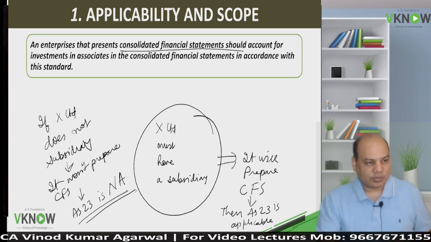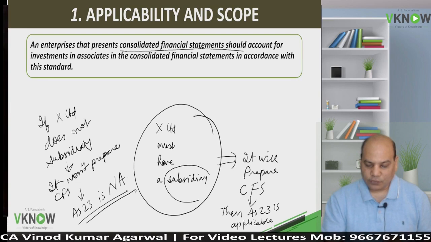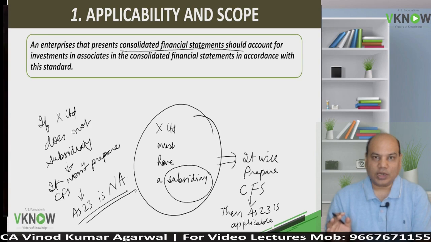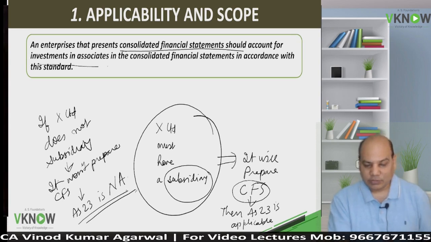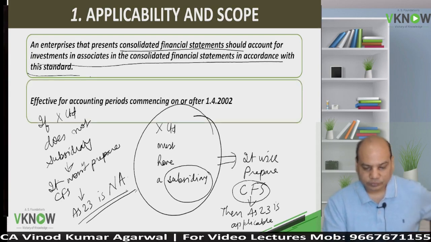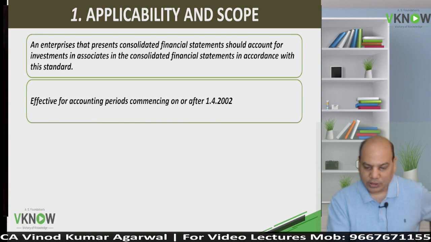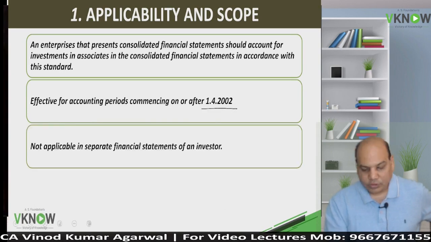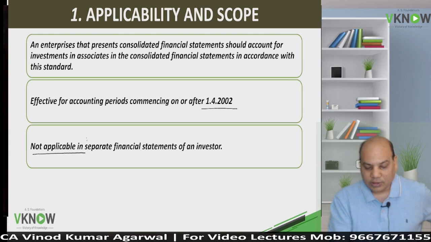So one has to also ensure that if a company wants to follow AS23, it can follow only if it has a subsidiary. That means it should have a consolidated financial statement. If it is not preparing consolidated financial statements, then this standard AS23 is not applicable. This standard became effective from 1/4/2002, and it is not applicable in separate financial statements.